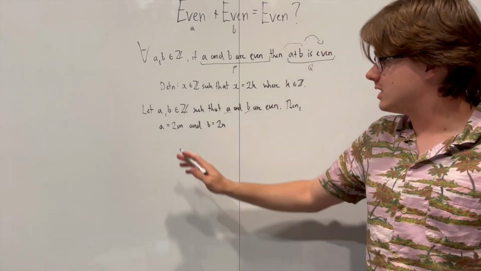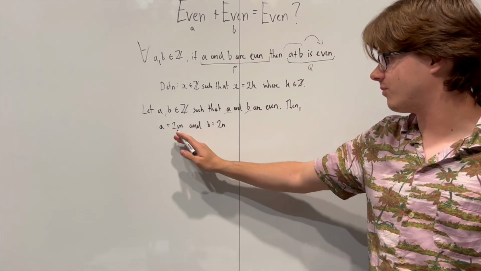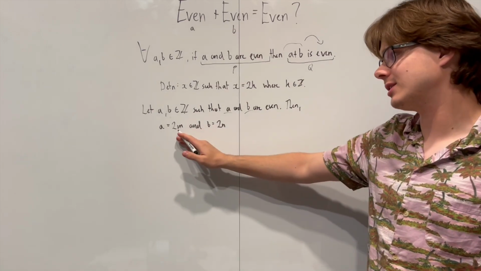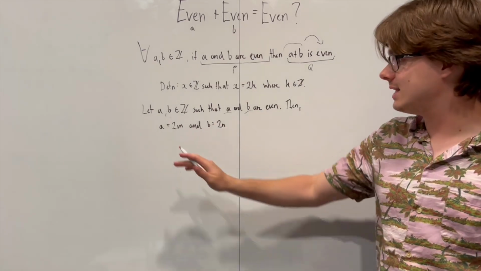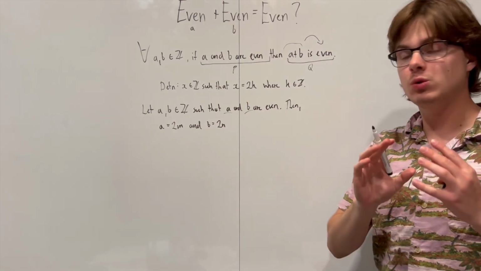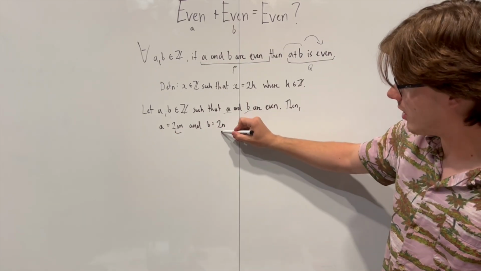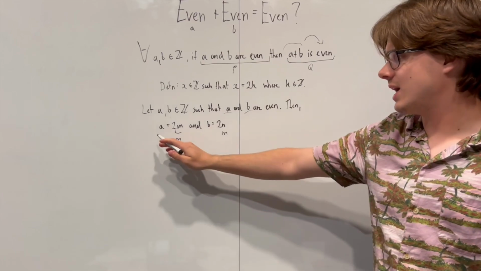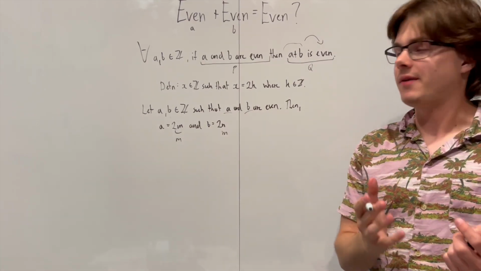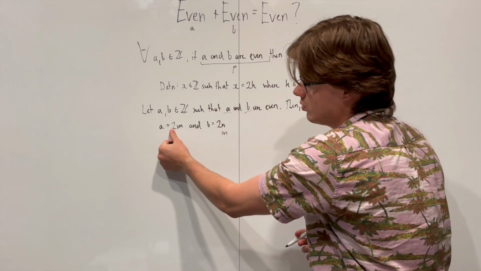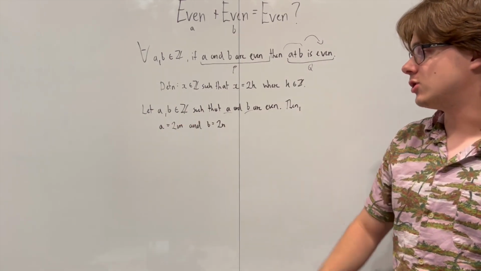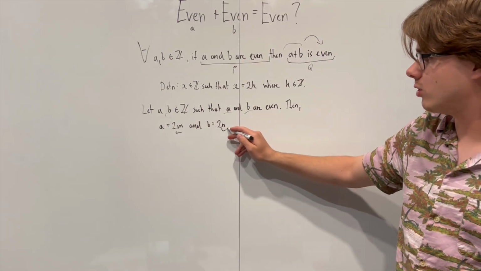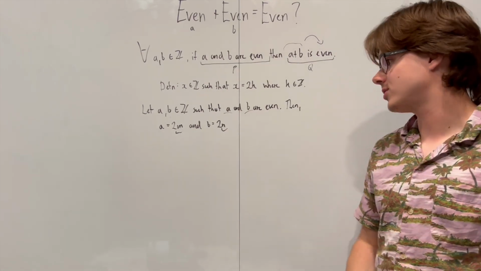You have to let these equal two different variables. So you can let this equal k, but then this can't be equal k. Because when you let these 2 times something equal the same variable, if these were both m, then what we're saying is A and B are actually the same number. That's what we're saying. So that's why I'm using 2 different letters here. Now remember, we've already defined A and B to be integers, but now we've introduced to the reader 2 more variables, and we need to tell them what those 2 variables are.